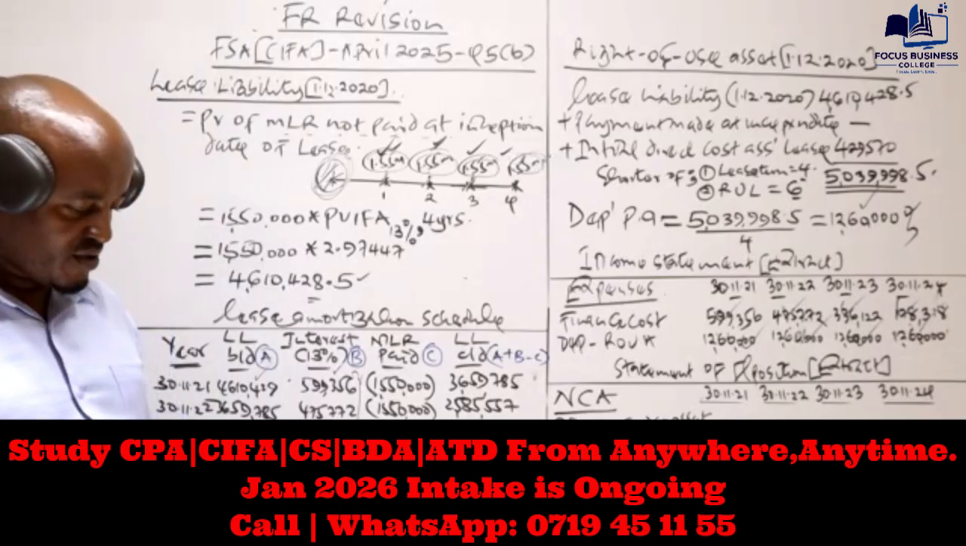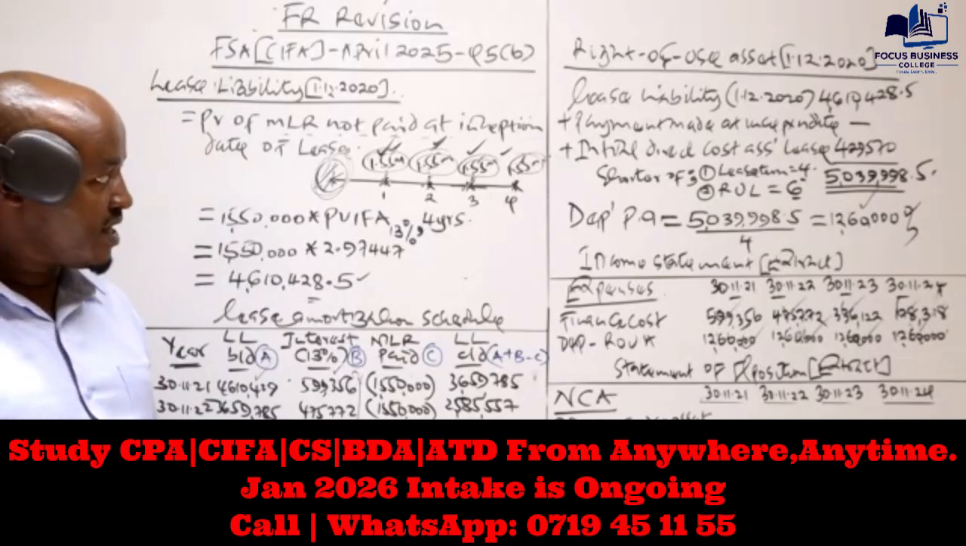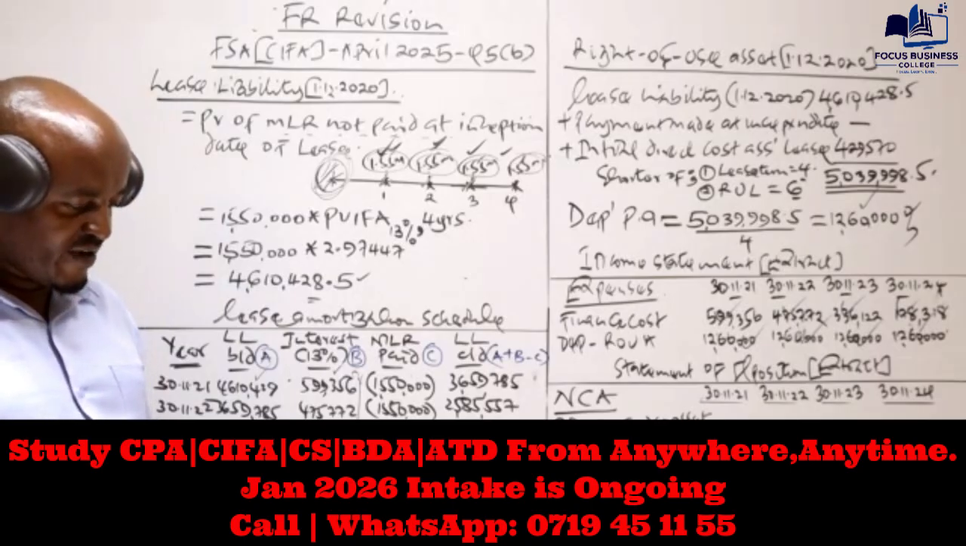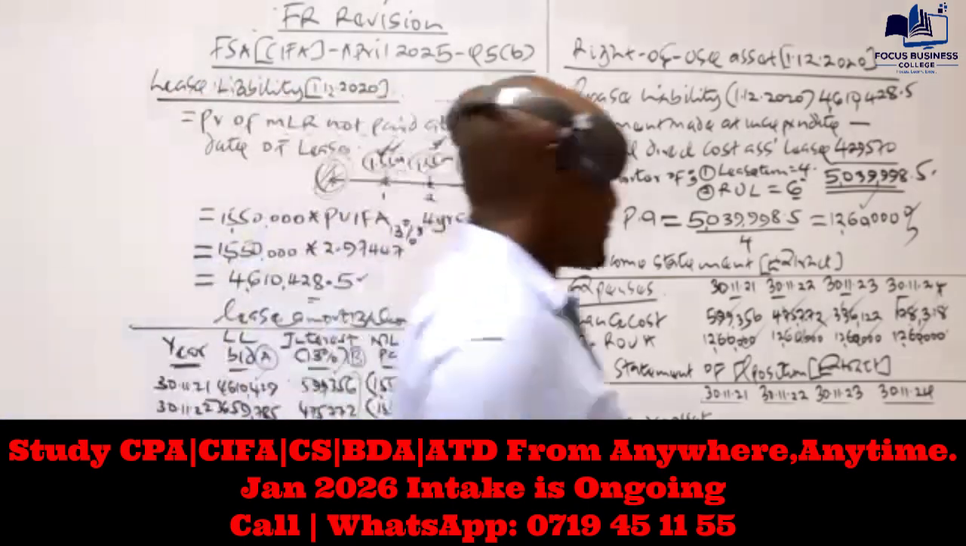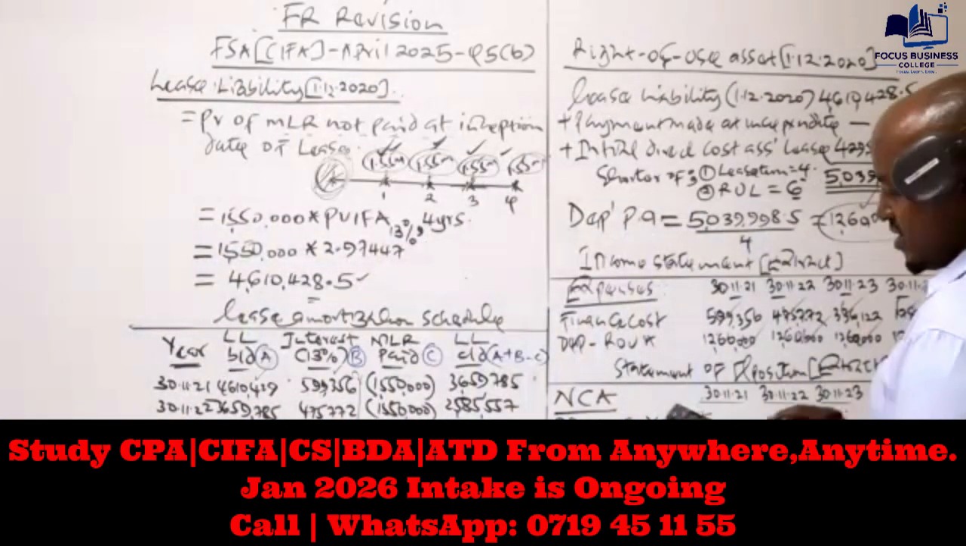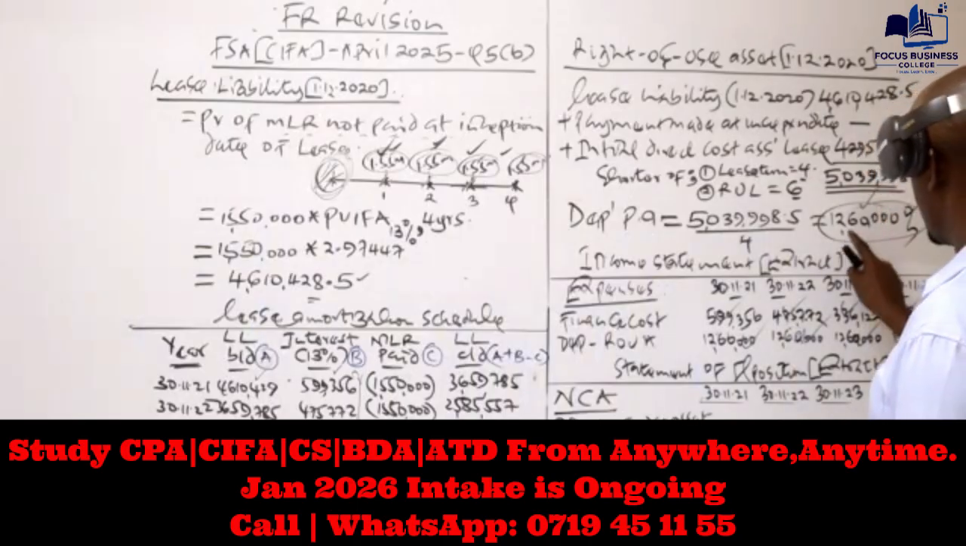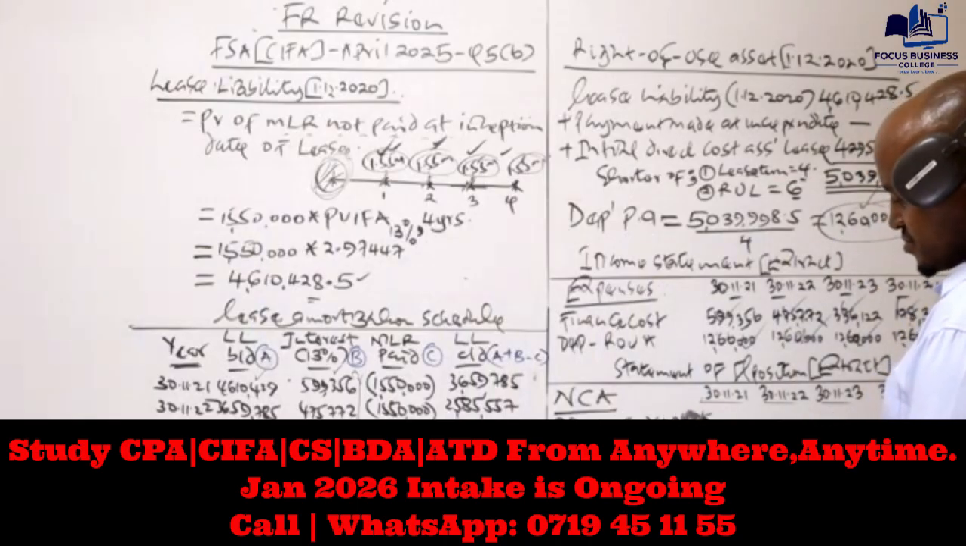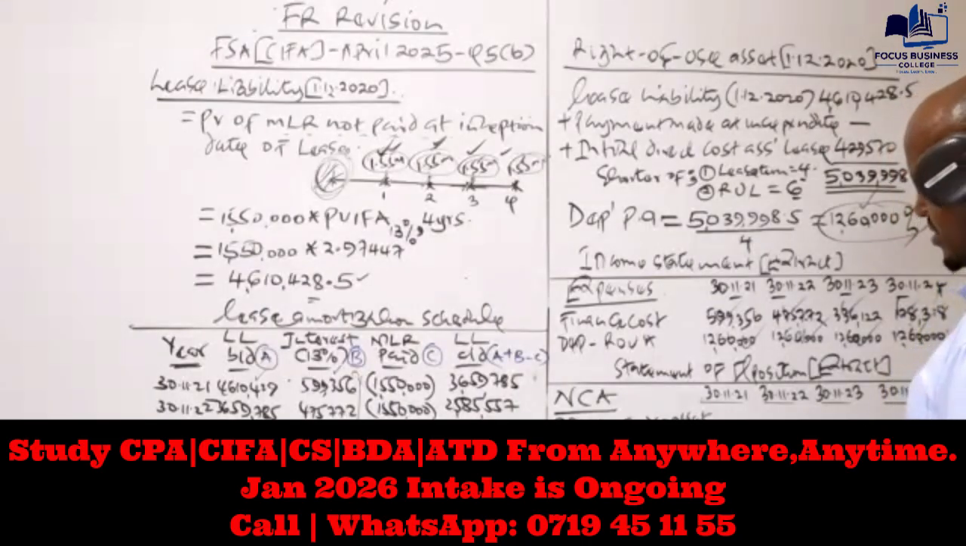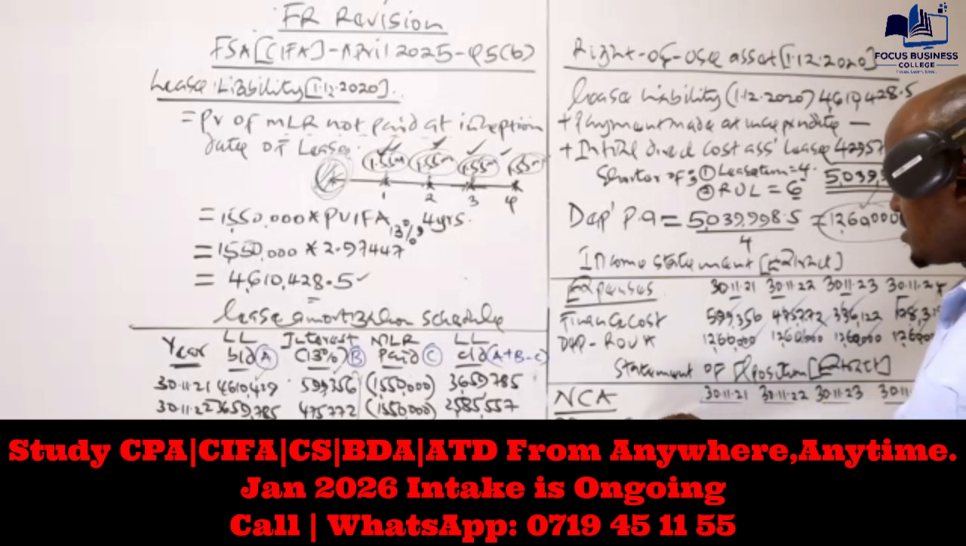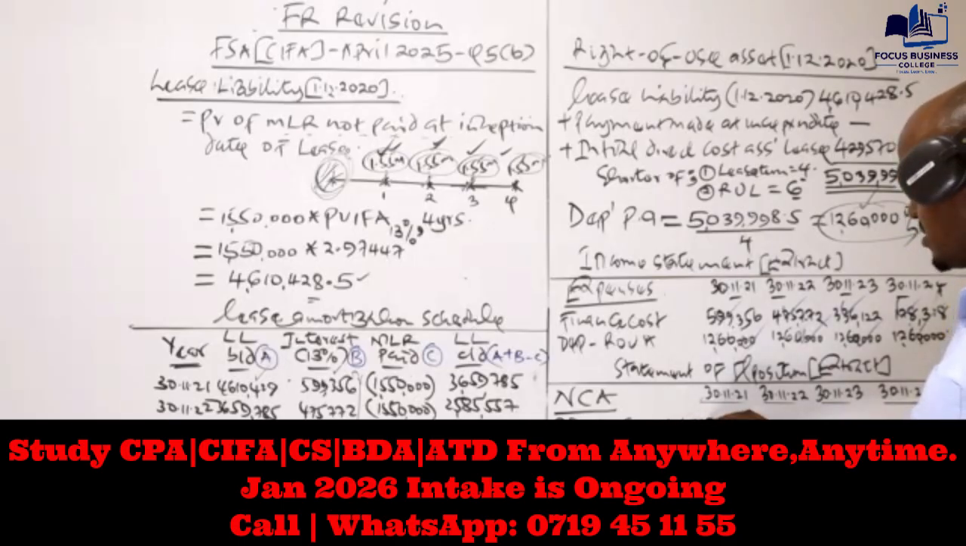So we take the cost, which is 39,998.5, and then we minus the depreciation for the first year, which is 1260 x part 4. Basically that will give us 37,79,99. To the nearest number, it will give us something like that.